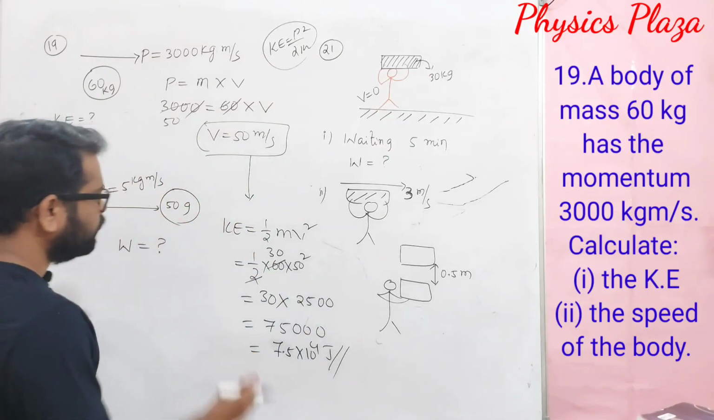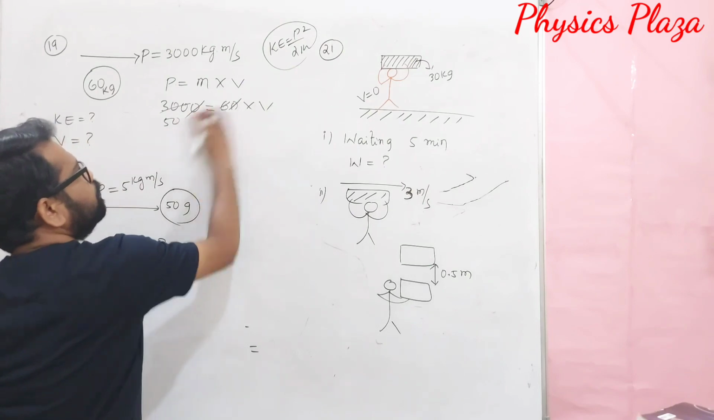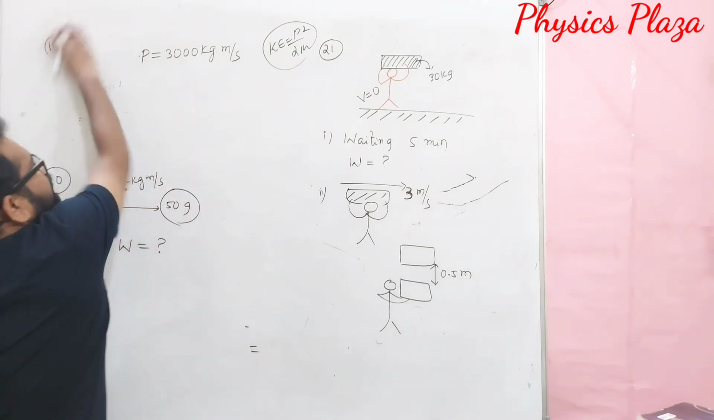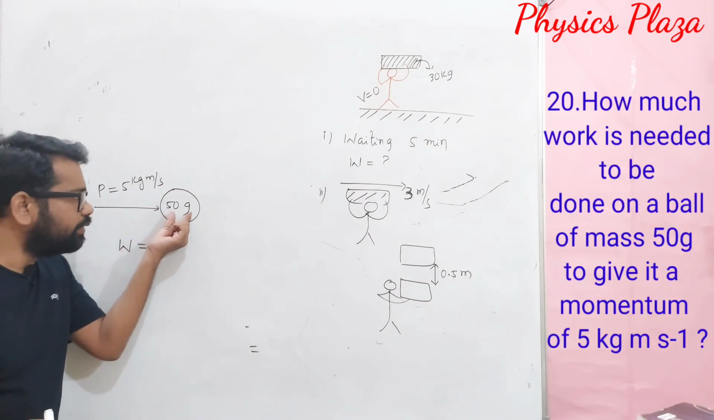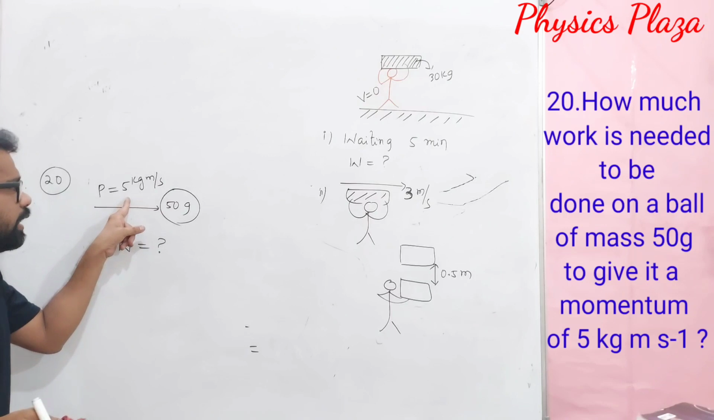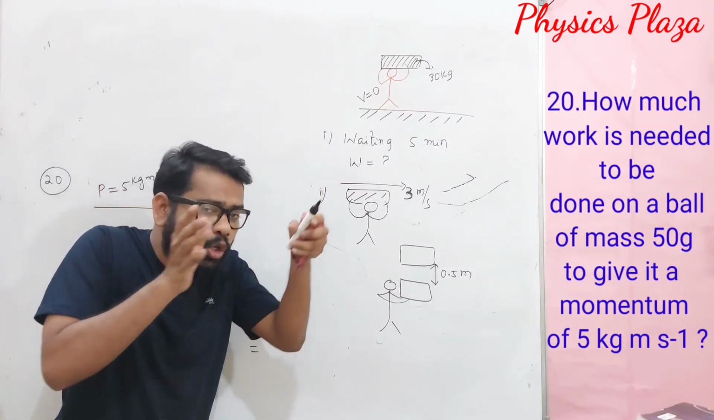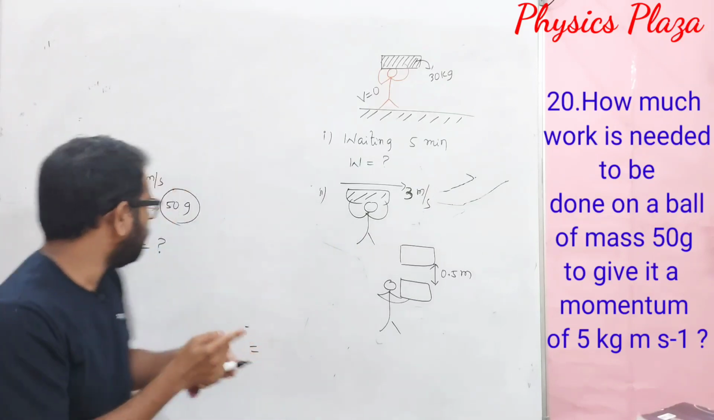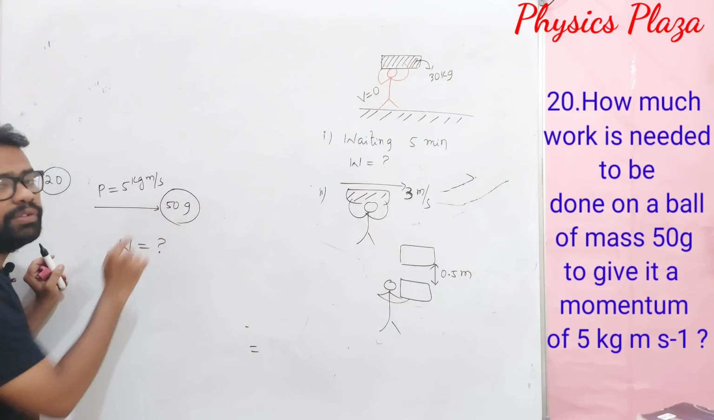Okay children, fine. Now the next question is almost similar to this, but the difference is that here the mass is given, 50 grams of body. In order to give a momentum of 5 kg meter per second, what is the work done? So how much work should be done in order to give a momentum of 5 kg meter per second to the body of mass 50 grams.